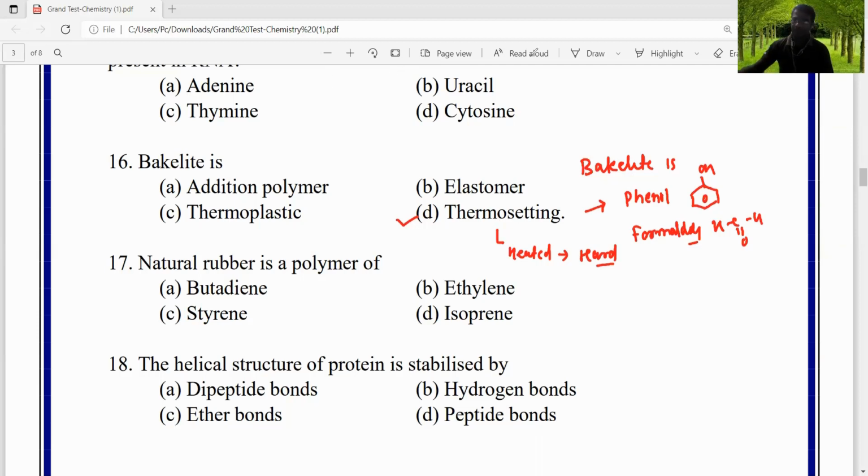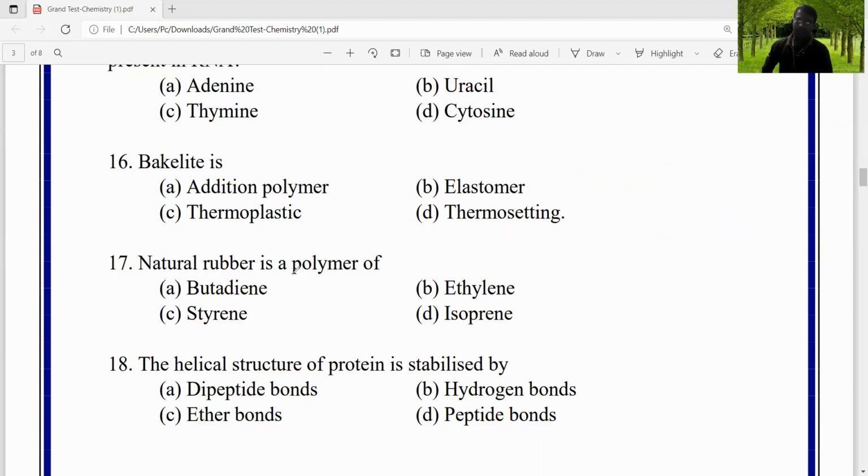Question number 17. Natural rubber is a polymer of: option A, butadiene, option B, ethylene, option C, styrene, option D, isoprene. We know that natural rubber is made up of isoprene. Isoprene is 2-methyl-1,3-butadiene, and therefore natural rubber is made up of isoprene. It is a polymer of cis-isoprene, right? Therefore the correct answer is D.